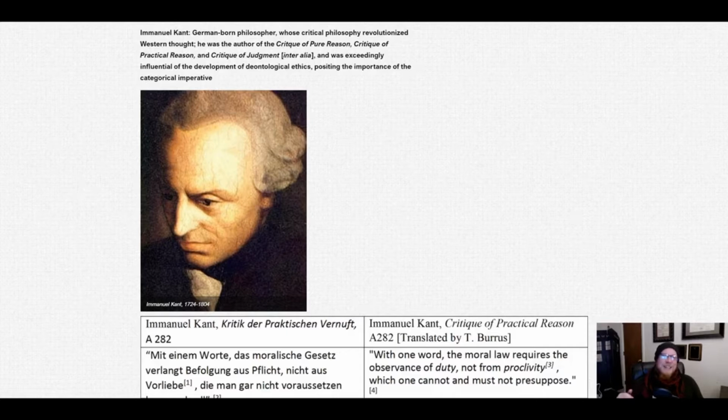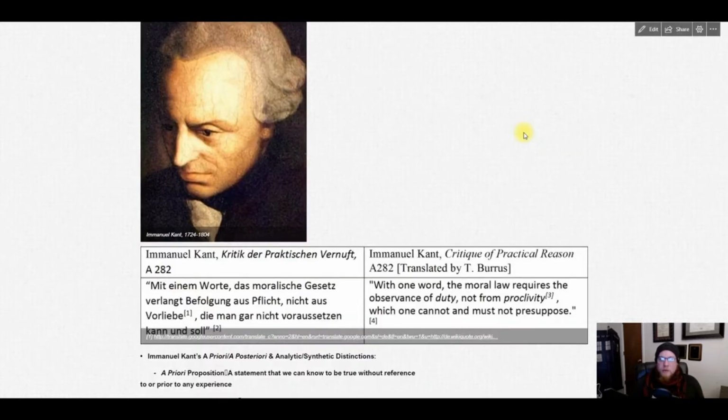In his deontology, he really emphasizes the importance of what he calls the categorical imperative. So listen to the words of Immanuel Kant here in the Critique of Practical Reason. "With one word, the moral law requires the observance of duty, not from proclivity, which one cannot and must not presuppose." What that means is that the right thing to do depends on what our duty is, whether or not we really want to do it.